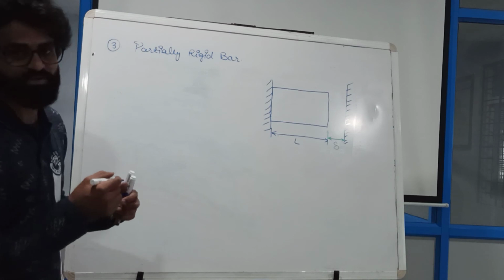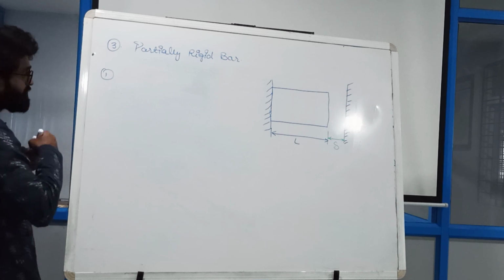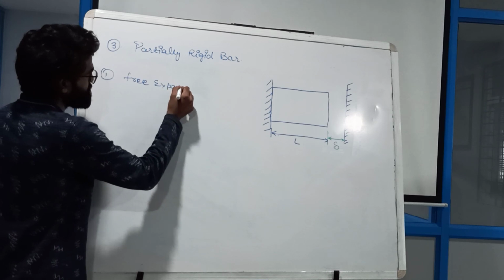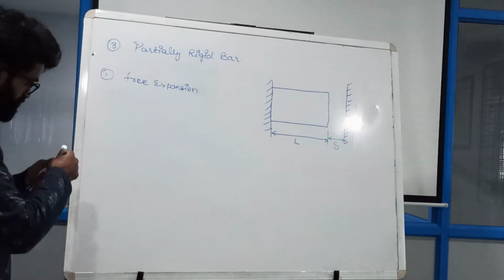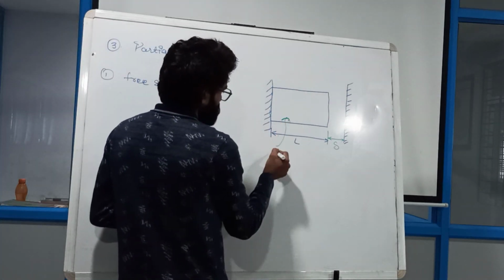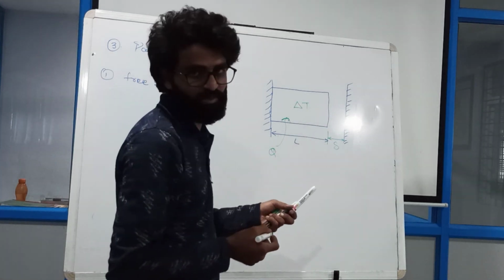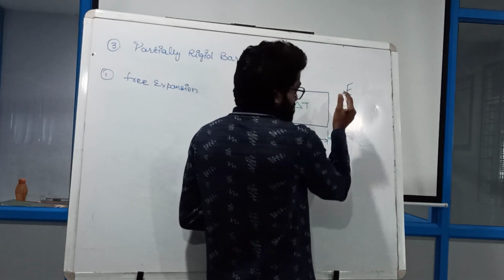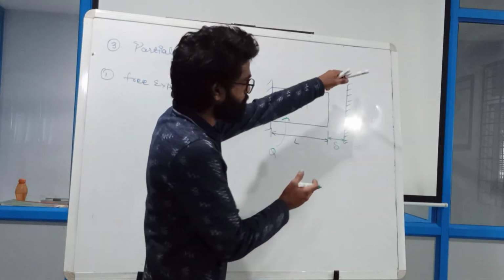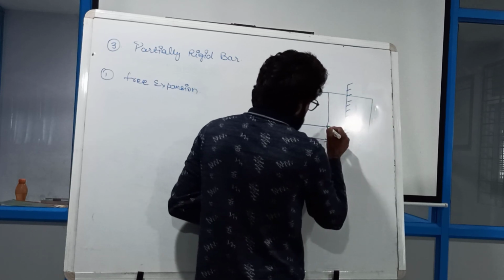So first case is the free expansion case. What will happen in the free expansion? This particular bar, due to the delta T, I have supplied the heat Q, and this heat will give you the delta T. So due to this delta T, what will happen? This particular bar, I am talking about the free expansion, free moving. There is no constraint. So if this constraint is not there, then definitely this bar will move something like this.